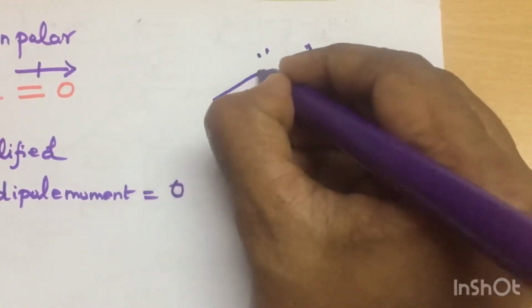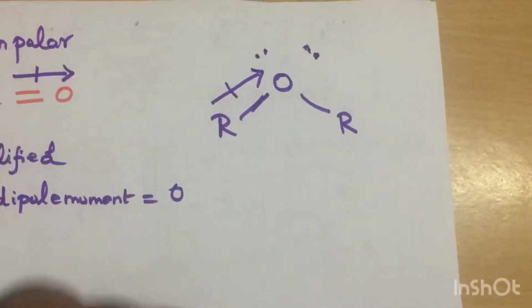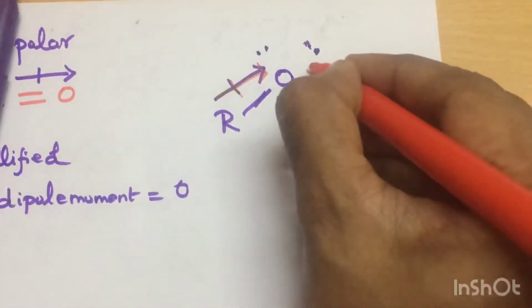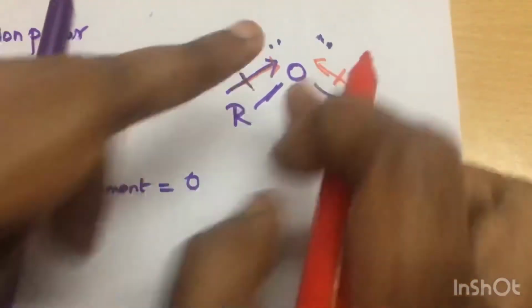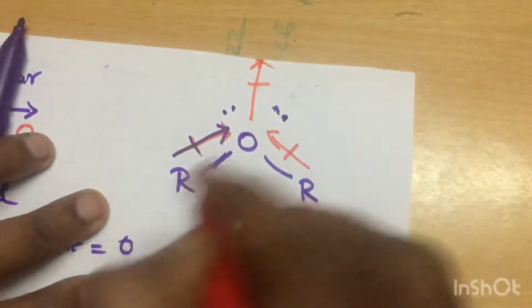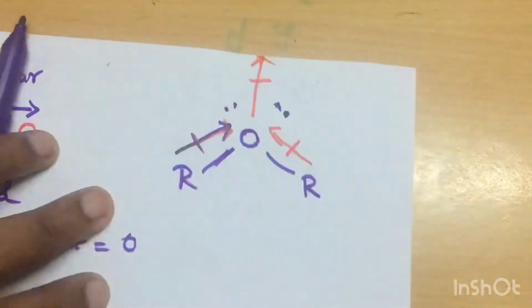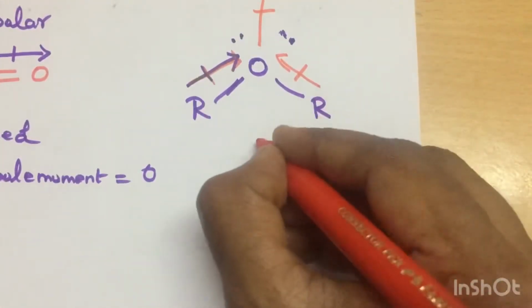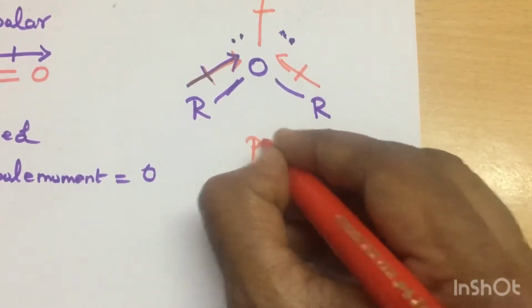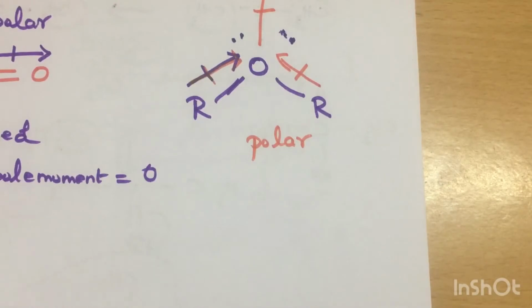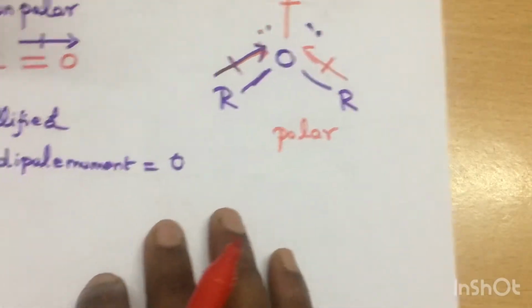So here the dipole moment is in this direction, and here the dipole moment is in the same direction. It will reinforce, and you will have a net dipole moment in the same direction. Nothing gets cancelled out, and for this reason it is polar. Net dipole moment is there. So you need to know the hybridization and the geometry.